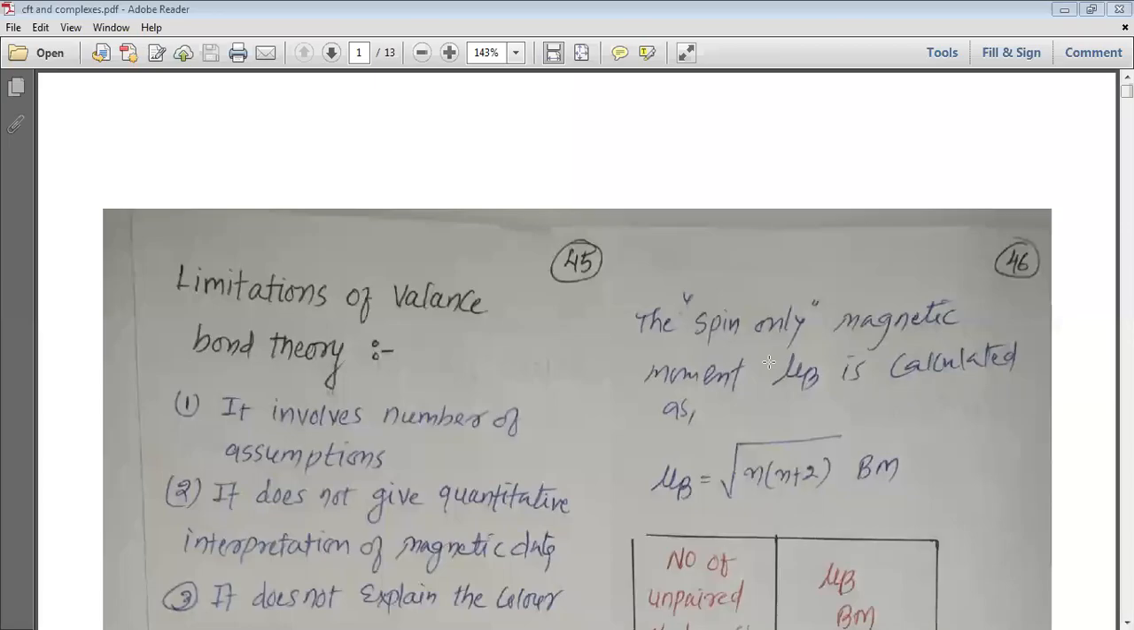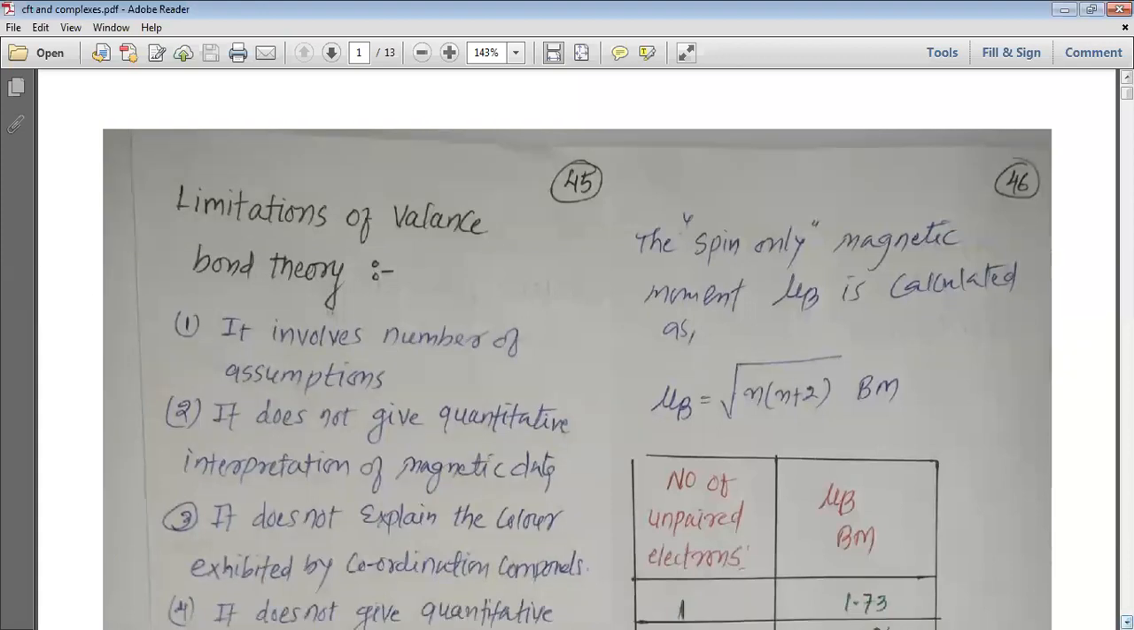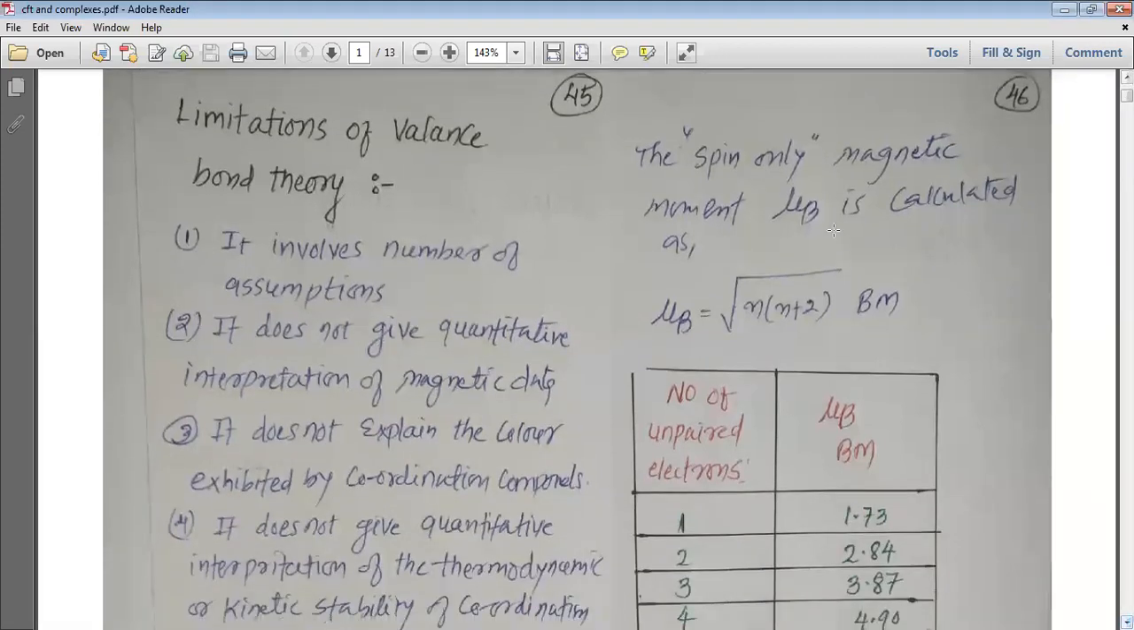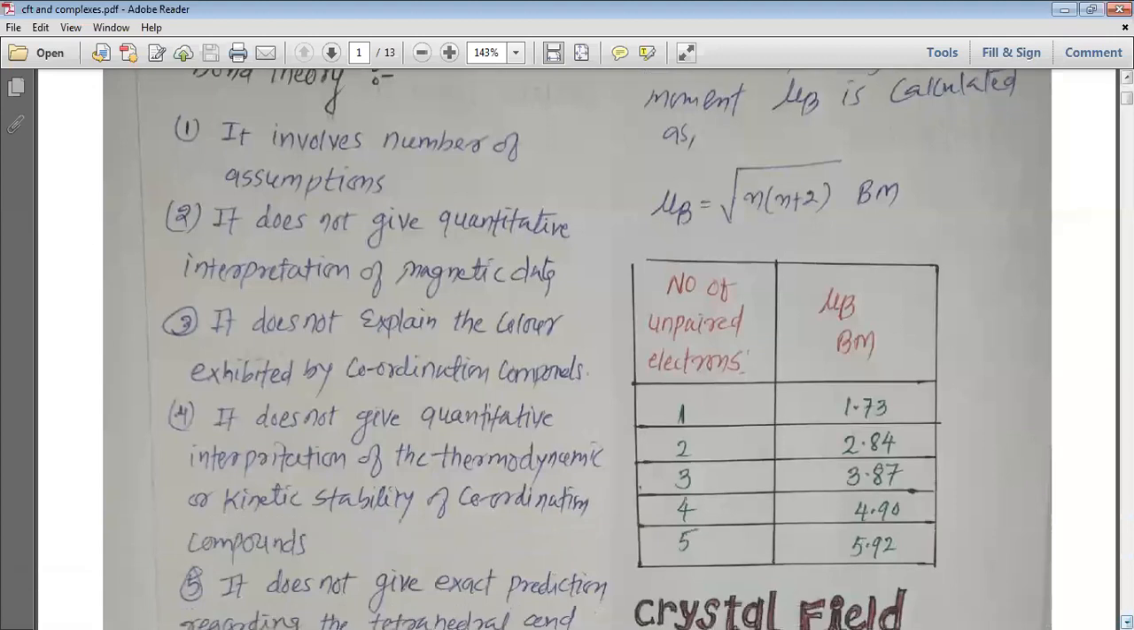Start studying about this portion. You know, yesterday we have seen about the valence bond theory. So let us look at the various limitations of the valence bond theory. That valence bond theory is based on the assumptions. It does not give quantitative interpretation about the magnetic data.